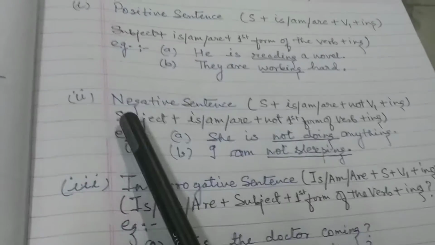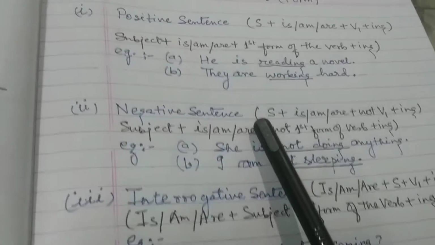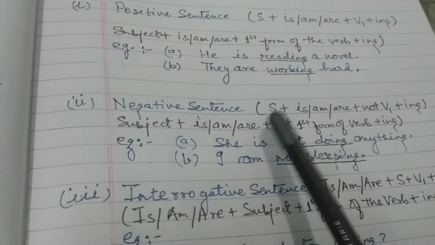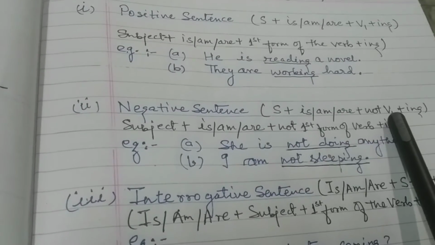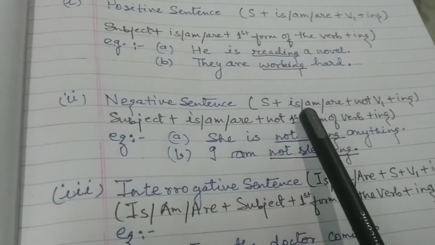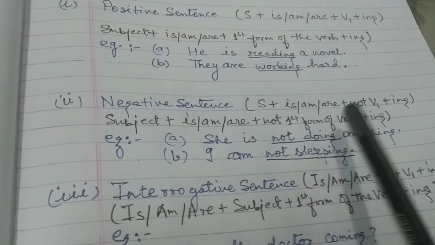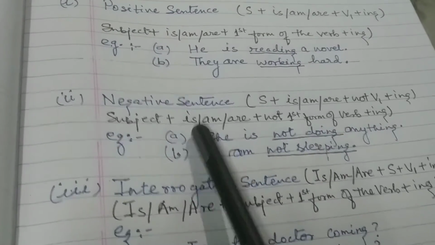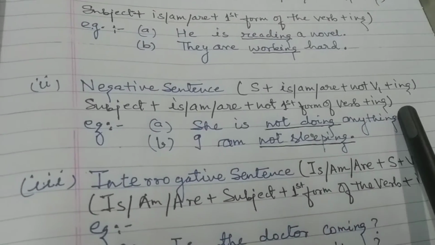Now the second part: how to write a negative sentence in present continuous tense. It is very simple. We will only introduce not, and the rest will remain the same as the positive sentence. We will use subject plus is, am, are plus not plus first form of the verb plus ing.